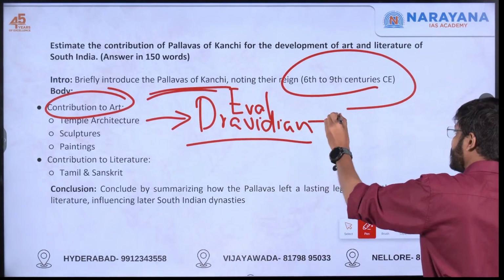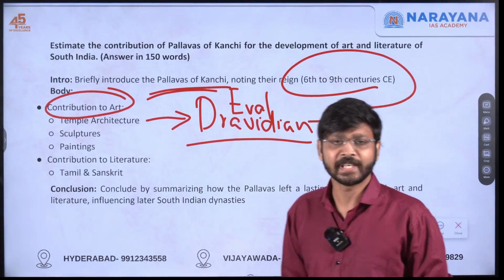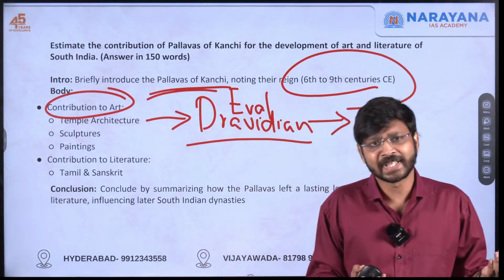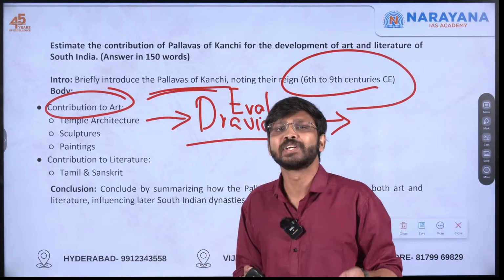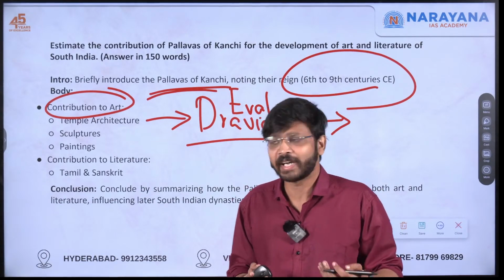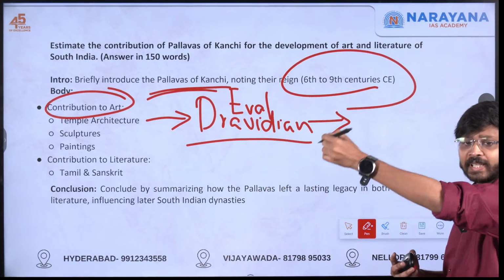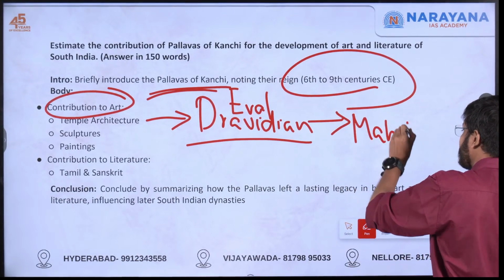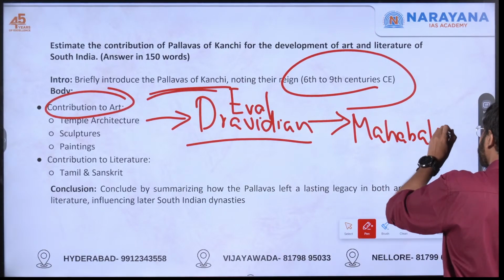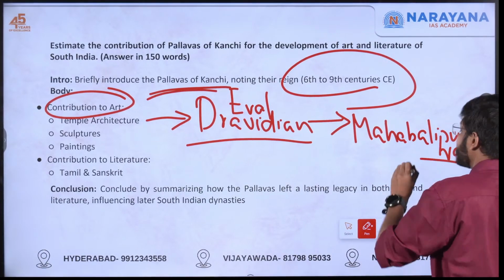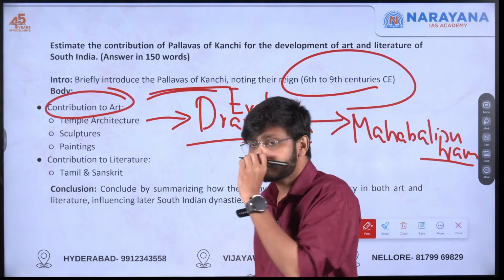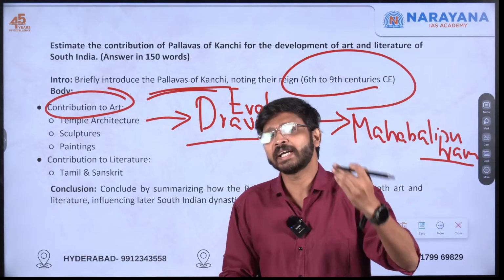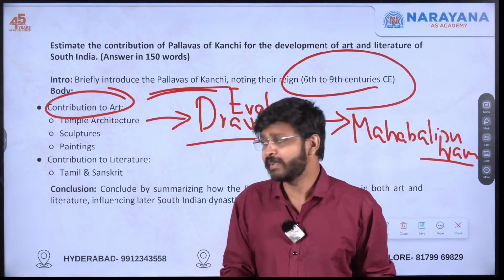For example, try to give UNESCO World Heritage Sites. It will make a difference because they are very much popular and people will be knowing. If you are mentioning something which is not very much popular, then we cannot consider it as a value addition. So Pallava architecture is a UNESCO World Heritage Site, especially places like Mahabalipuram. In Mahabalipuram, we have different Pancharathas, the Shore temple is there. All these things you can mention and it will definitely become a value addition.